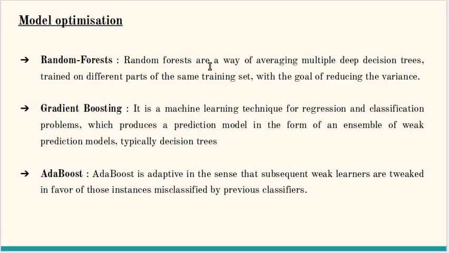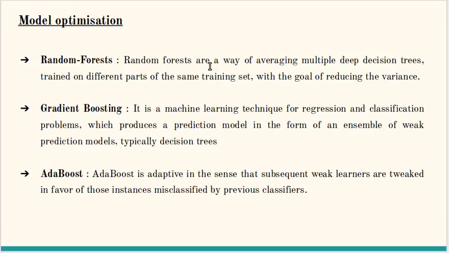Now that we have seen all the features which distinguish between a human and a robot, we'll see the model optimization. A good model is very important in classification and training. There are many models available. We'll look into the models which we have used in this project. Random forest. Random forests are a way of averaging multiple deep decision trees trained on different parts of the same training set with the goal of reducing the variance.